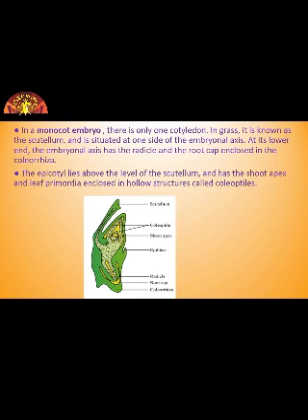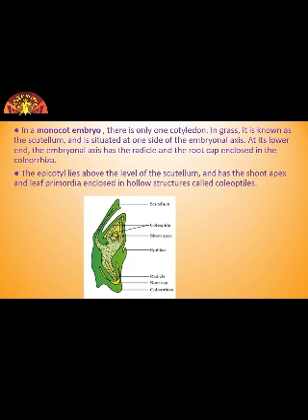In grass it is known as scutellum. We'll not call it cotyledon, but we'll call it scutellum. And you can see in the picture also, it is situated at one side of the embryonal axis. At its lower end, the embryonal axis has the radicle and the root cap enclosed in the coleorhiza. The coleorhiza is there, which is covering root cap.